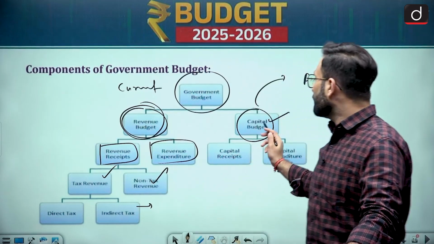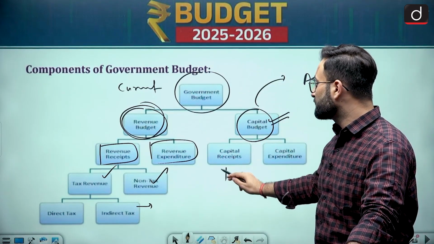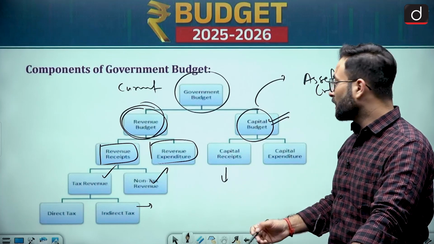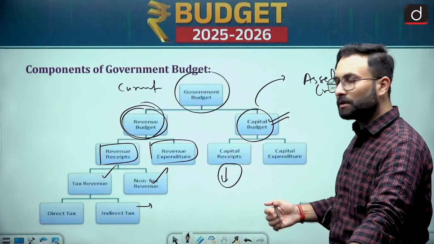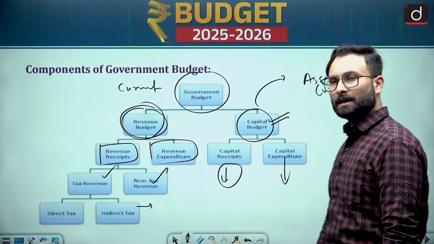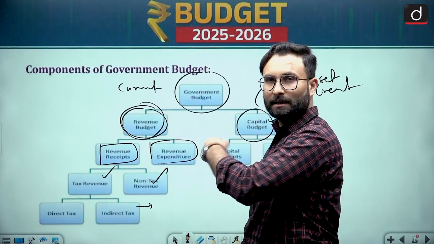Okay, now when we are talking about the capital budget, it can be capital receipts, that is how money is coming in for the government, and capital expenditure. Now we will be talking about them in detail in the further slides.